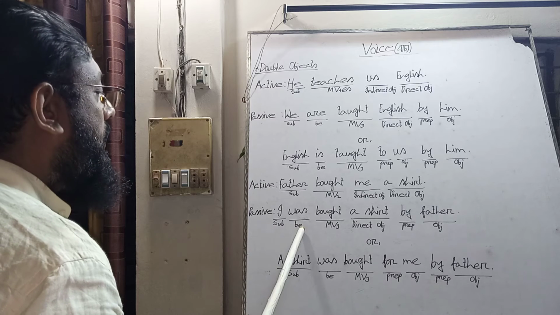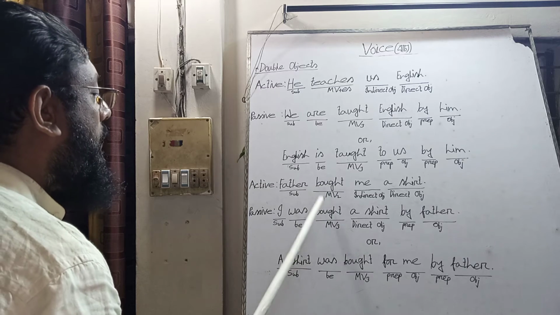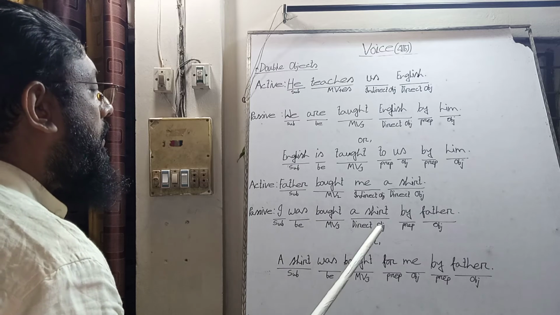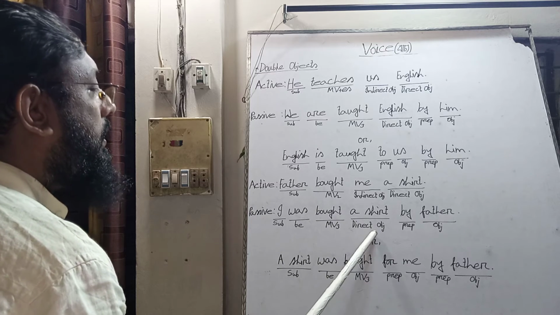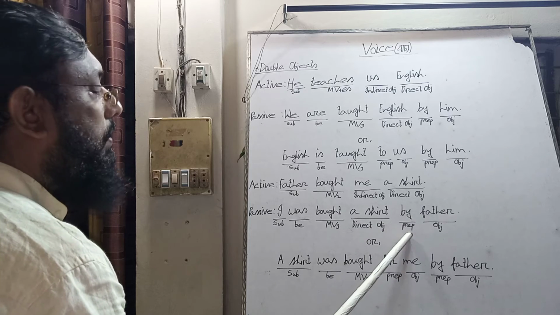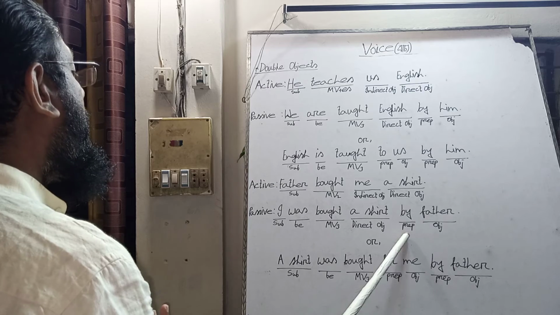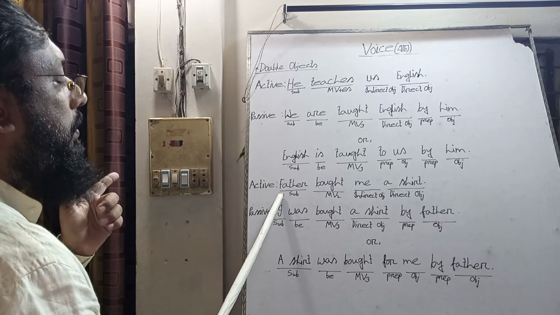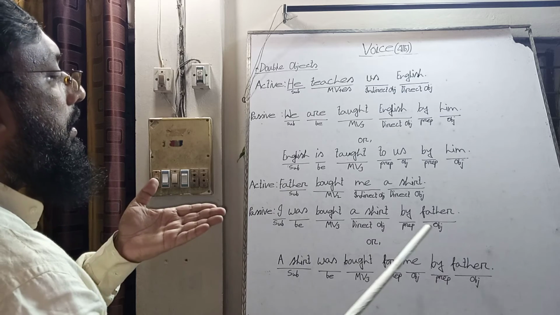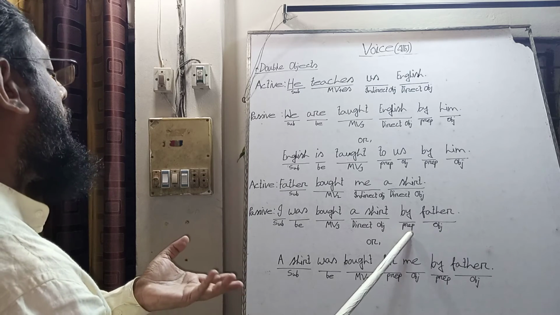I was, and we take the past participle of the main verb bought. And then we use the direct object after the past participle of the main verb, and then we take, according to the rules, the by preposition or other preposition, and make the original subject of active voice the object of the by preposition or other prepositions.